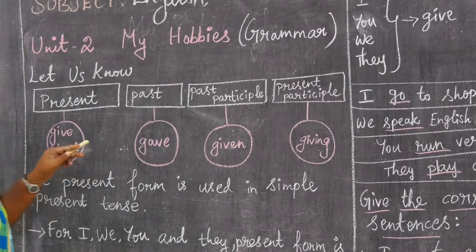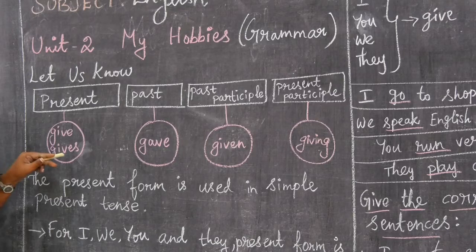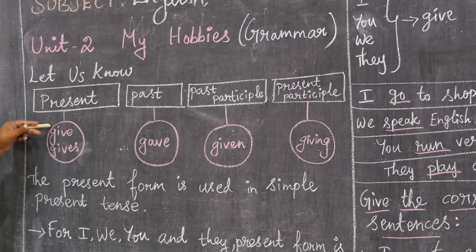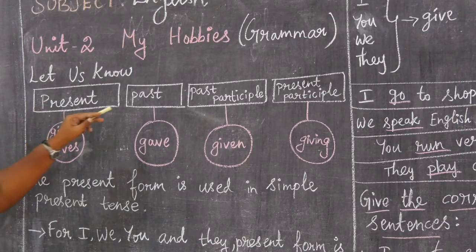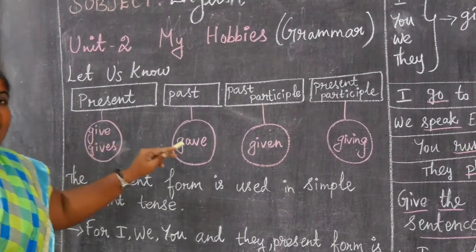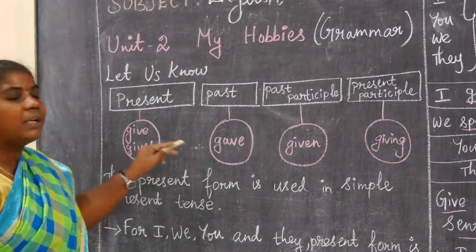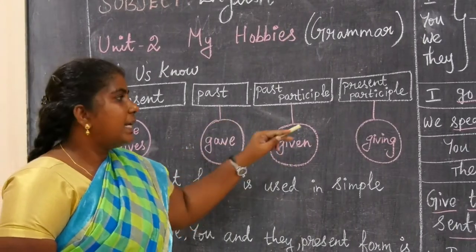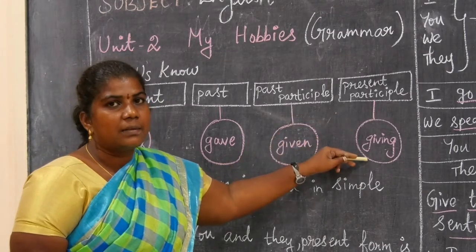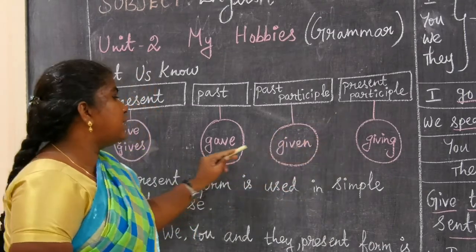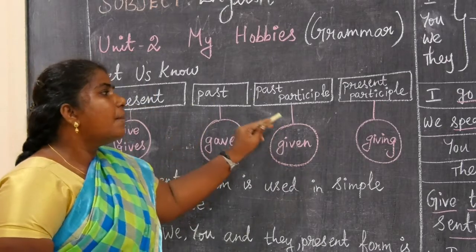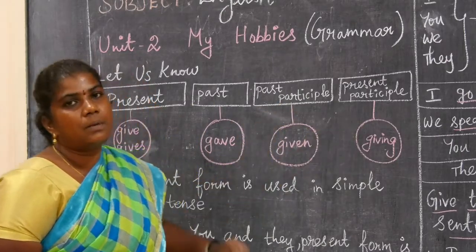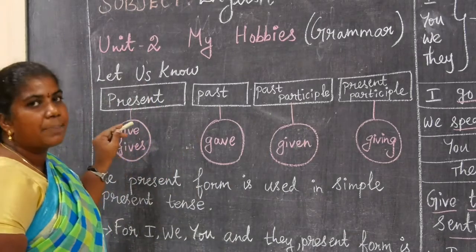Now we can take one action word, give. The present verbs are give, gives. The past verb give changes to gave. Did plus give, gave. The past participle is given. Next, the present participle is giving. In the next classes we will see the past participle and the present participle. Now we will see only the simple present tense.